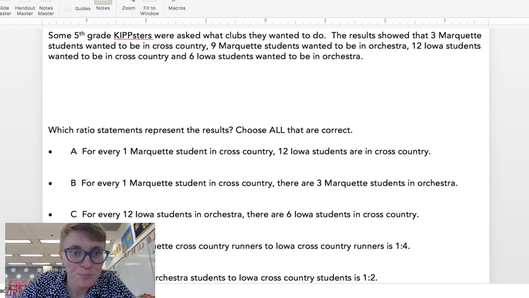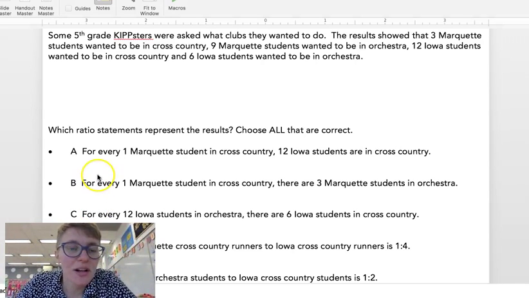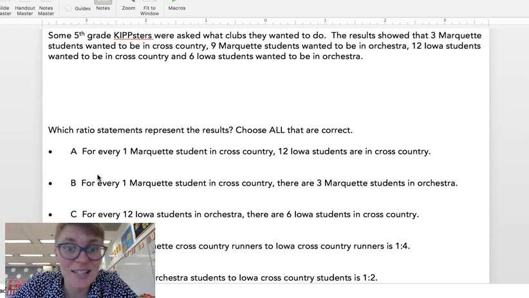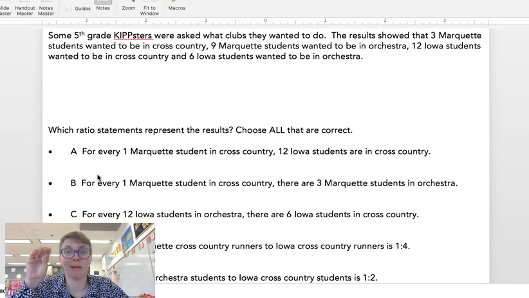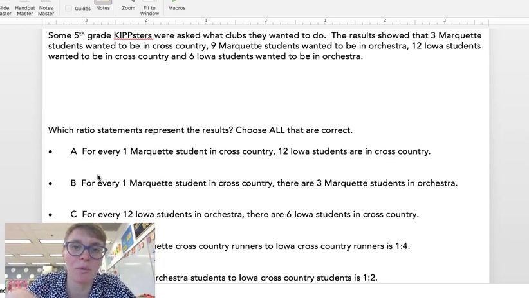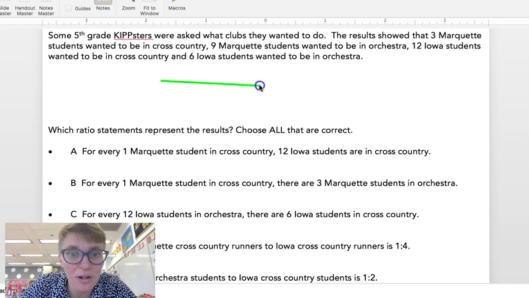All right, here we go. It says, some fifth grade kipsters were asked what clubs they wanted to do. The results showed that 3 Marquette students wanted to be in cross country, 9 Marquette students wanted to be in orchestra, 12 Iowa students wanted to be in cross country, and 6 Iowa students wanted to be in orchestra. We have read tons of problems like this. We should already know what we need to do. The first thing we're going to do is attack this, organize it, and make it into a chart. That will definitely help us be a lot more careful and organized.